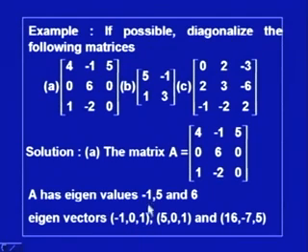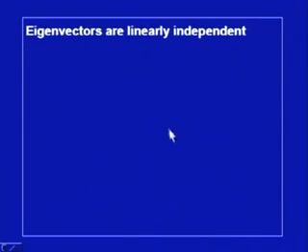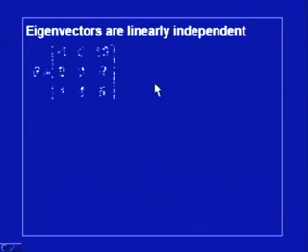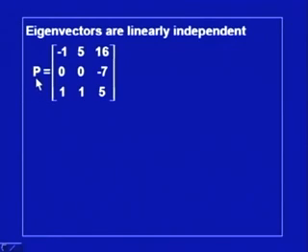minus 1, 0, 1 for lambda equal to minus 1. For lambda equal to 5, the eigenvector is computed as 5, 0, 1, and for 6 the eigenvector is computed as 16, minus 7 and 5. With these eigenvectors, which are linearly independent, one can form the matrix P. So, the first eigenvector forms the first column, the second eigenvector forms the second column, and the third eigenvector forms the third column. So, that is my matrix.